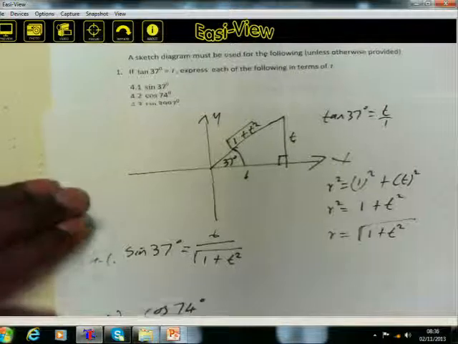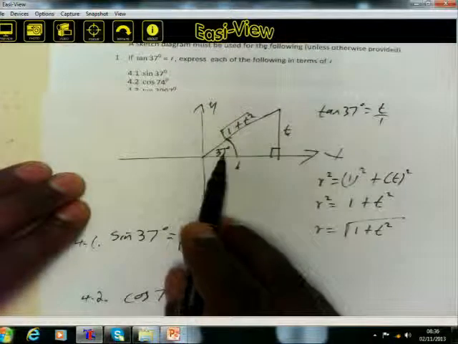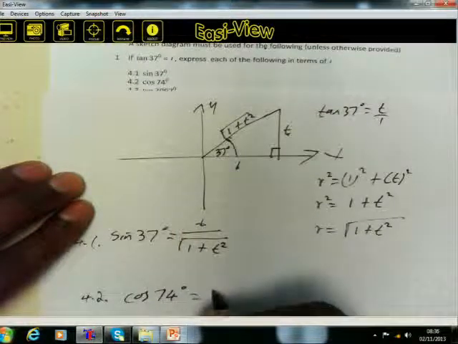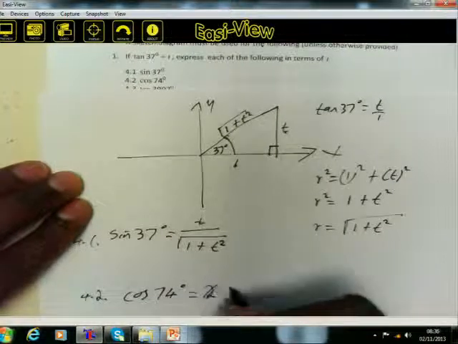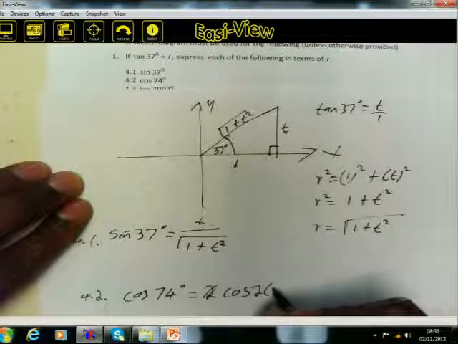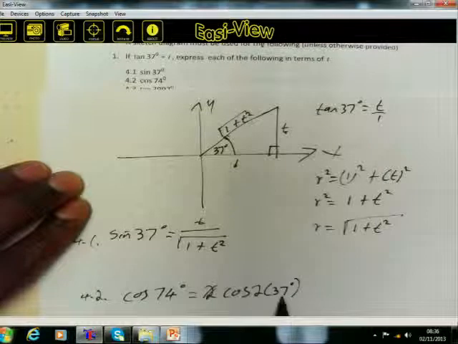If you apply your mathematics correctly, you will remember that 74 is twice 37. So the cos of 74 is the same as the cos of 2 times 37 degrees. 2 multiplied by 37 gives you 74.